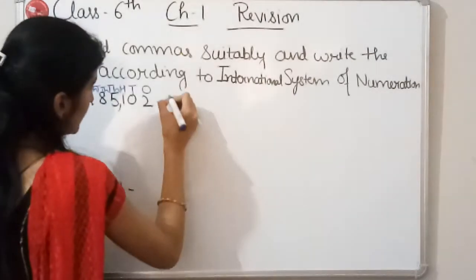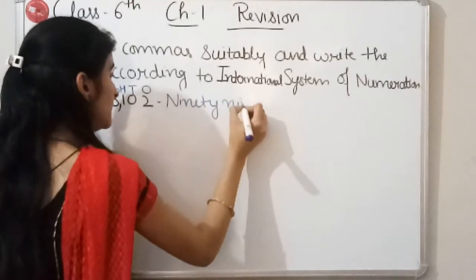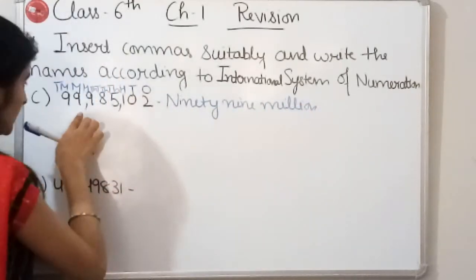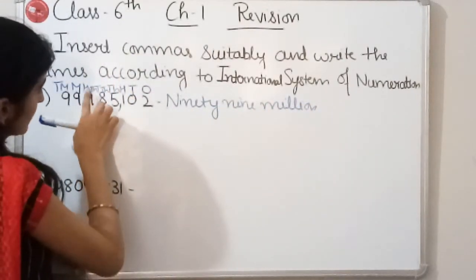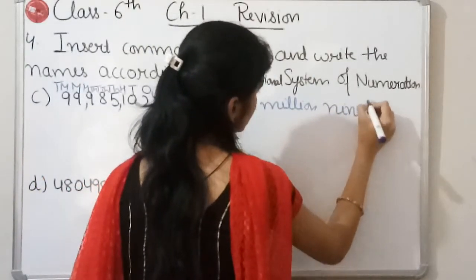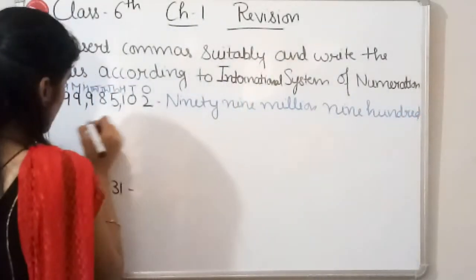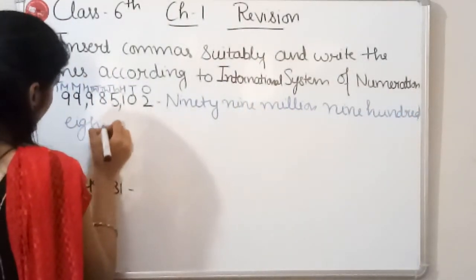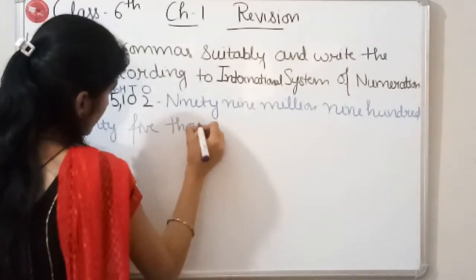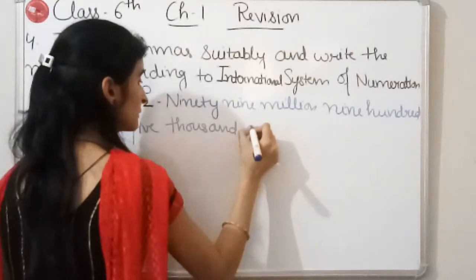So how can we write it? 99 million 985,000 102.